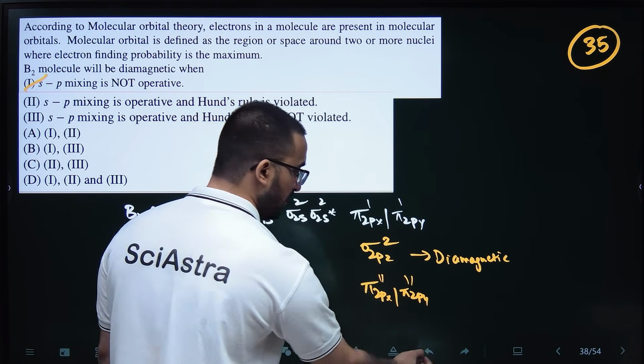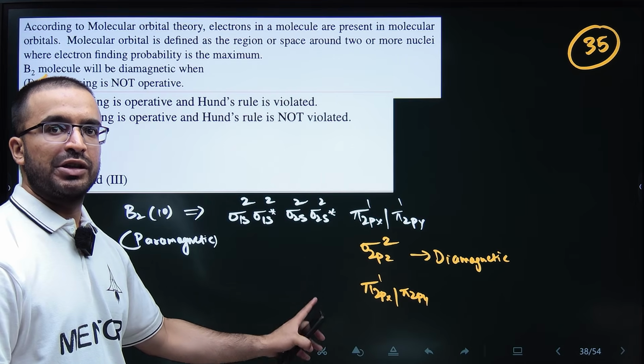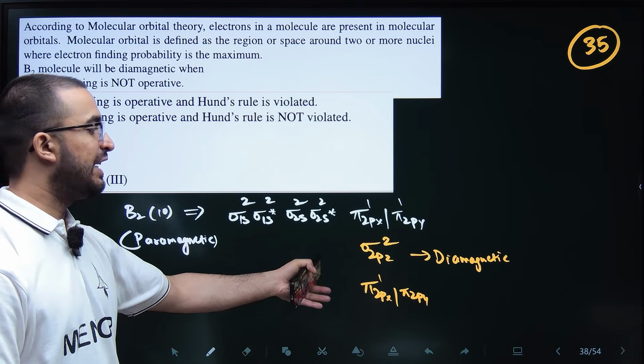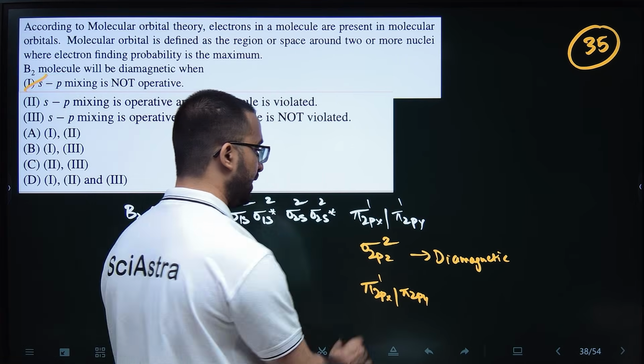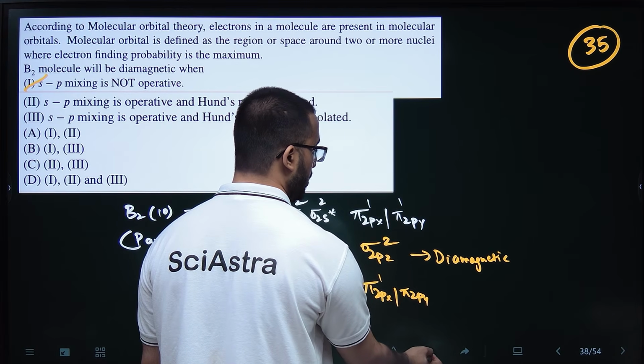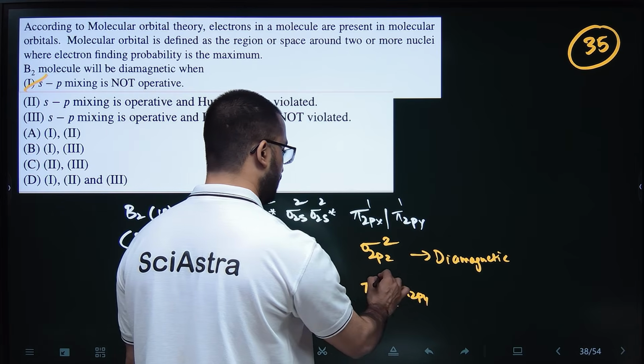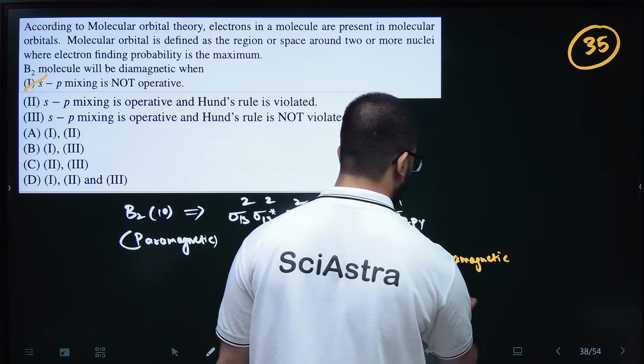Something like that, right? So if Hund's rule is violated, it means both the degenerate orbitals will not first be half filled. Any one of them can be fully filled first. So either this is fully filled or this is fully filled, whatever. You have to fill 2 electrons. So either this contains 2 electrons or this contains 2 electrons. In any case, this will be diamagnetic.